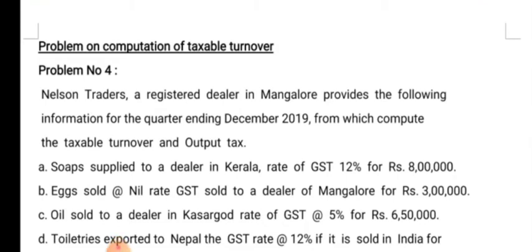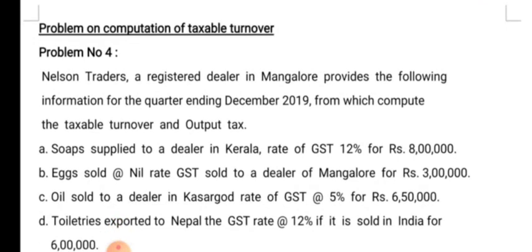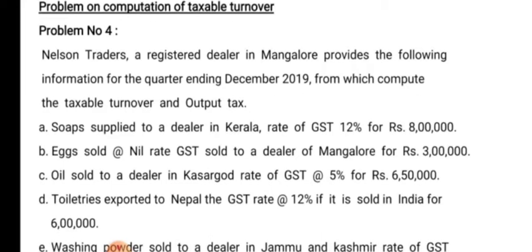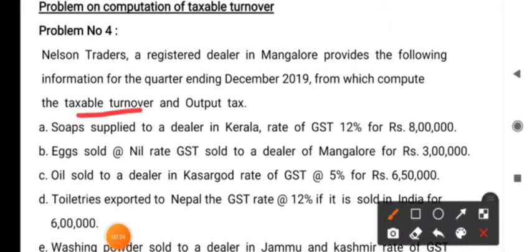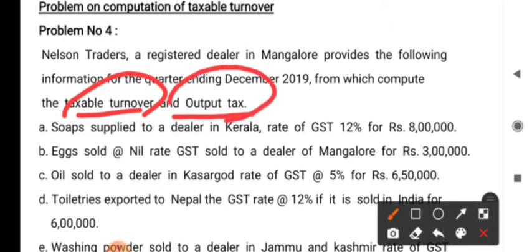Today in this video, let me work out one more problem on taxable turnover under GST Act. Here I have taken one question where the transactions of a particular dealer is given for a particular period of time and you are required to calculate the taxable turnover and output tax. What is taxable turnover? It is a turnover made by the dealer which is taxable, that means on which the GST applies, and output tax is nothing but the amount of tax, that is amount of GST.